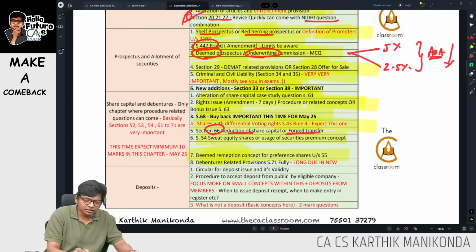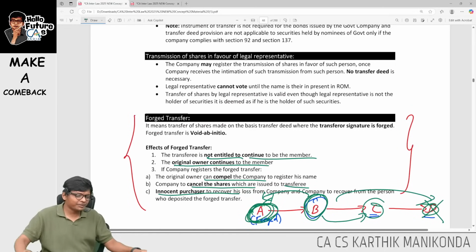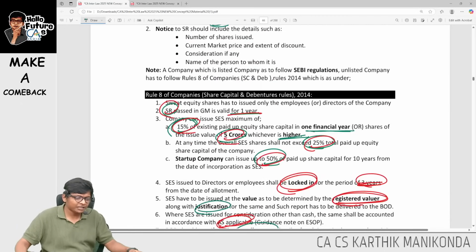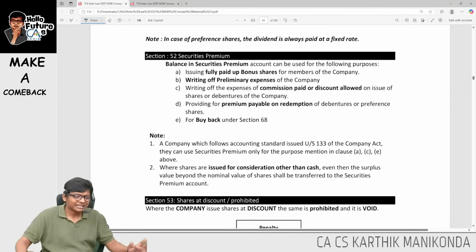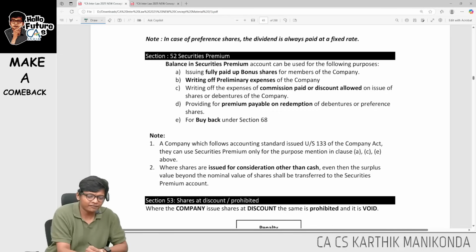Okay. Next we have securities premium. This is very simple. SP, you all know what is SP. For what purpose can I use securities premium? Two B's we have, which is bonus, and it can be used for buyback.